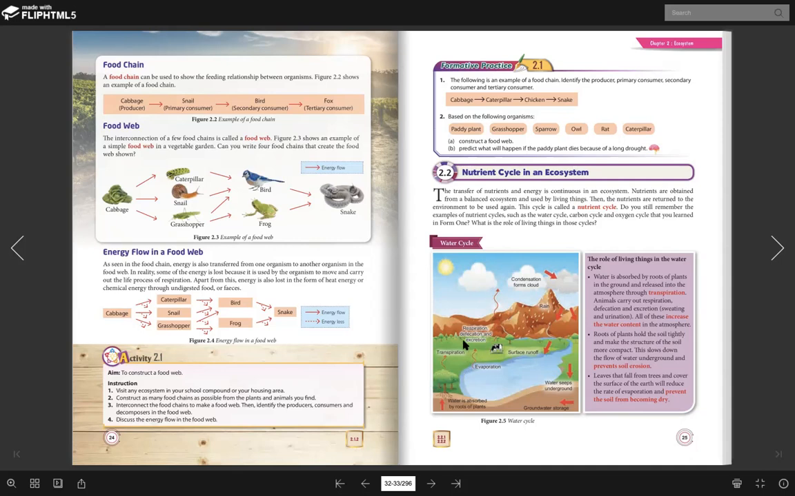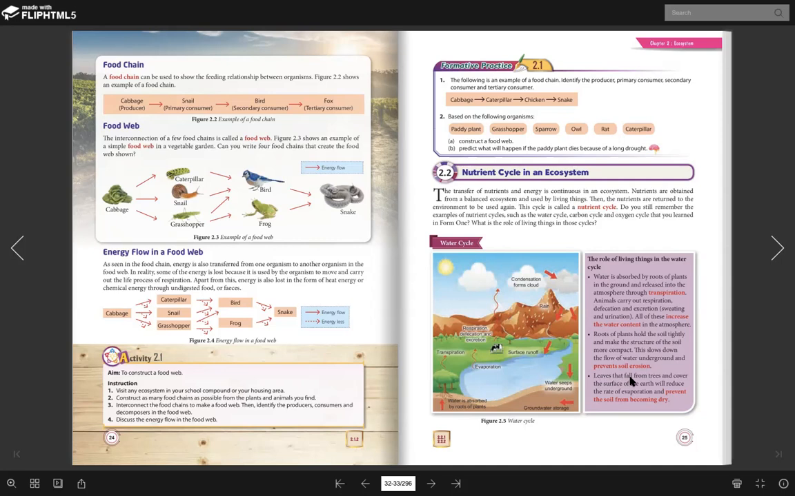But the plant doesn't do this. Instead, they do transpiration to remove the water to the atmosphere. So all these things can increase the water content in the atmosphere. And then the roots of the plant hold the soil tightly to make the structure of the soil more complex, and this slows down the flow of water underground and prevents erosion. So we know that here we have a plant that has roots. The function of the root is not just to absorb the water, but also to make sure the structure of the soil becomes stable. This is to prevent soil erosion, tanah runtuh.